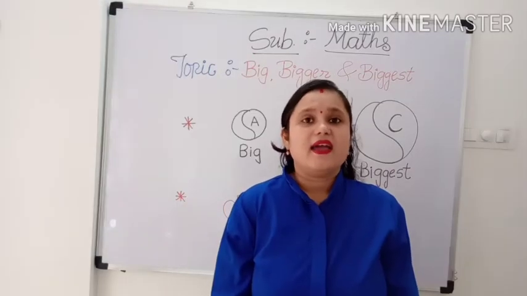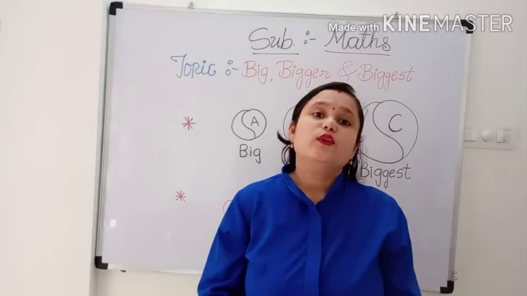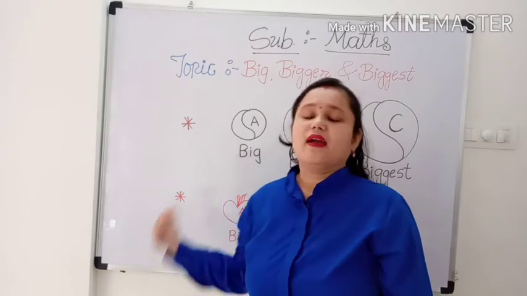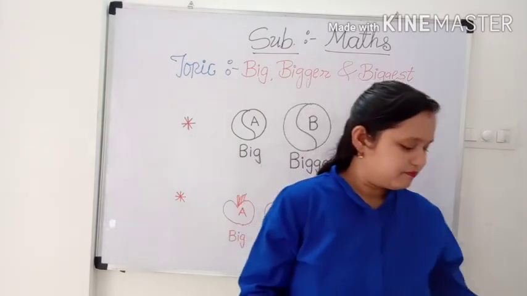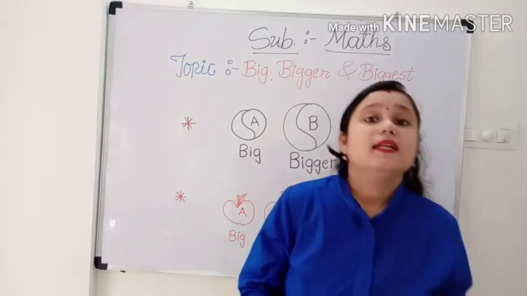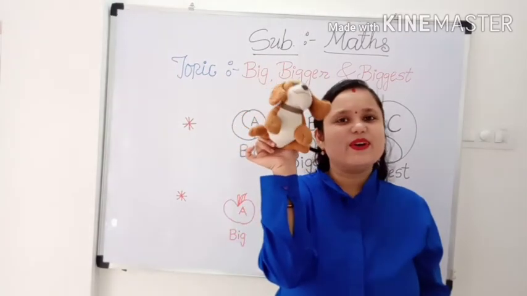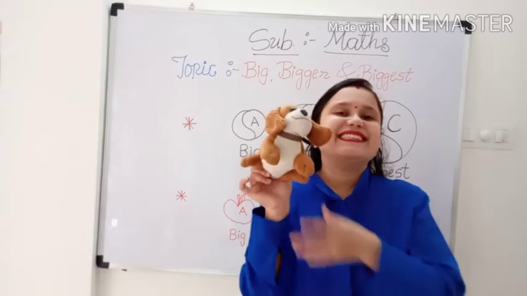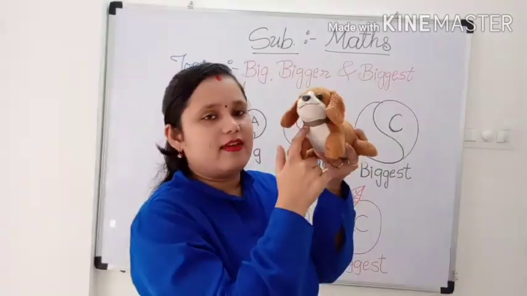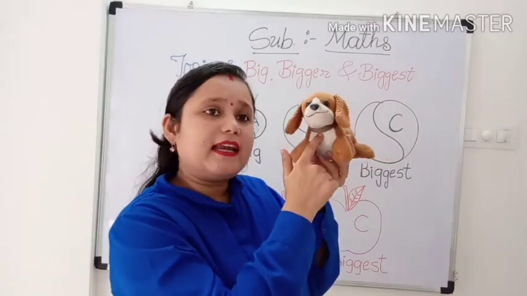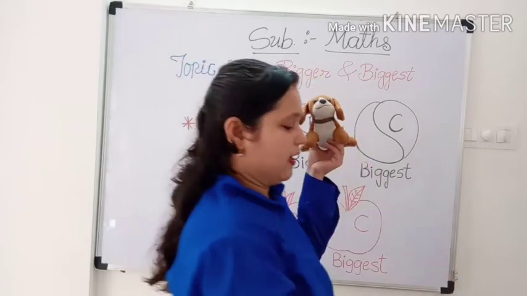Now, I have few things related to this topic. I will show you. What is this? Do you know? Yes, this is a doggy. I will give A tag to this doggy.